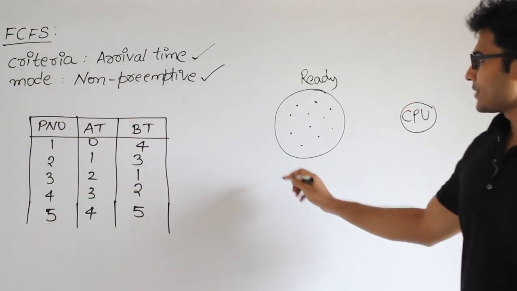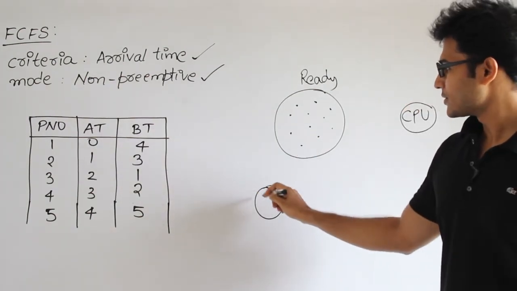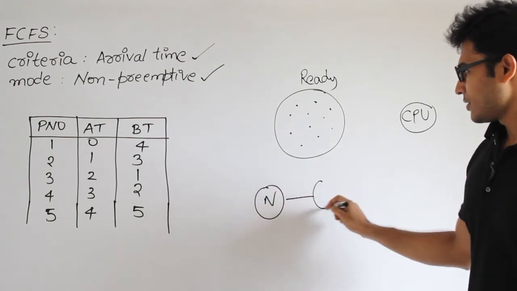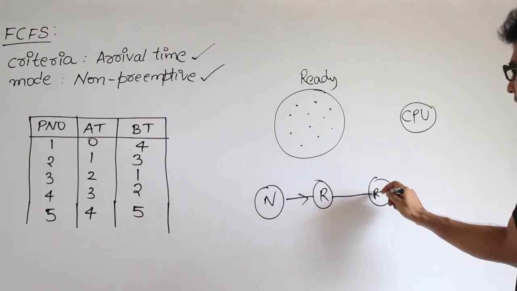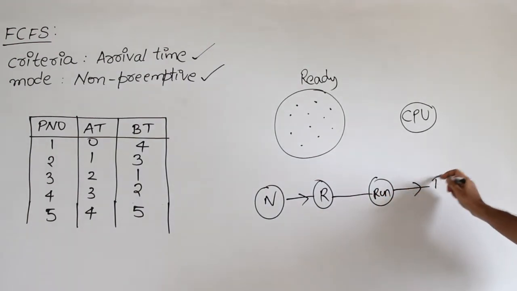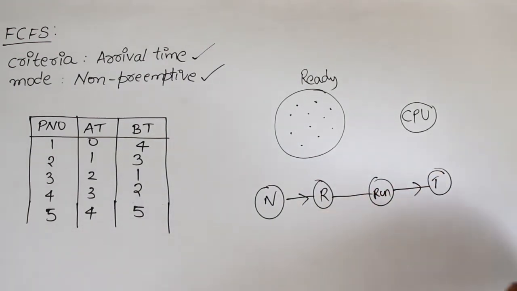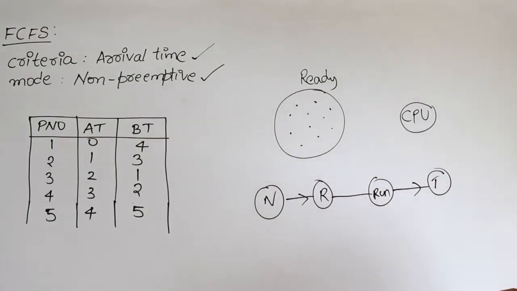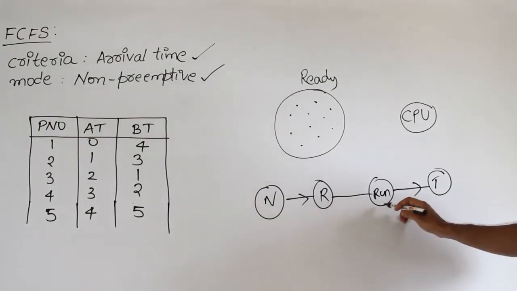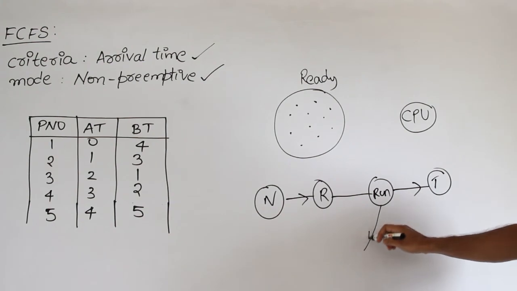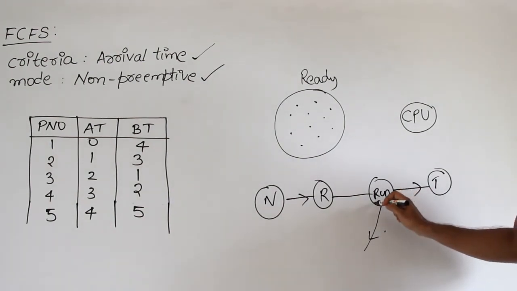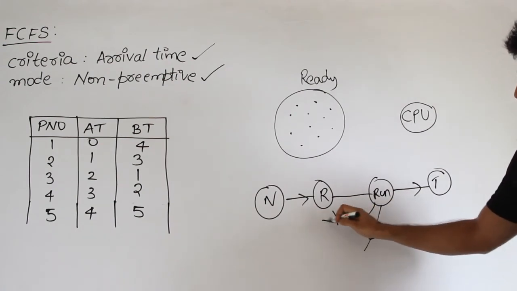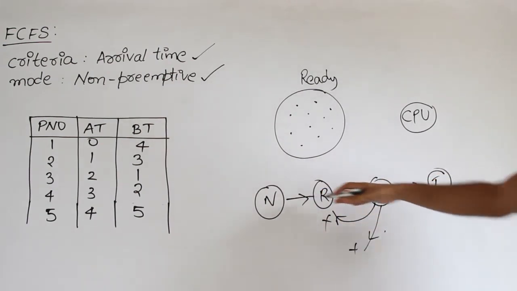If you look at the transition for this algorithm, it will look like this. It will be created newly, then go to ready, then to running, and then terminate. This is the only path that is possible. I am assuming that there is no IO time required, which means there is no need of a process going into the block state. And I am assuming there is no need of preemption, which means there is no need of these two transitions. Got it? So only one path.